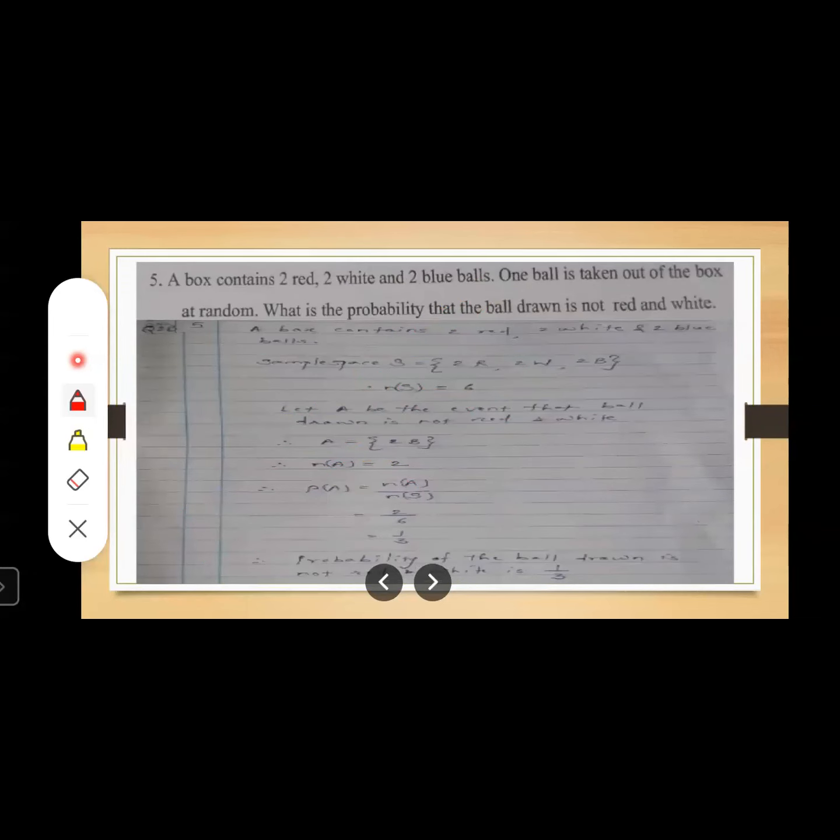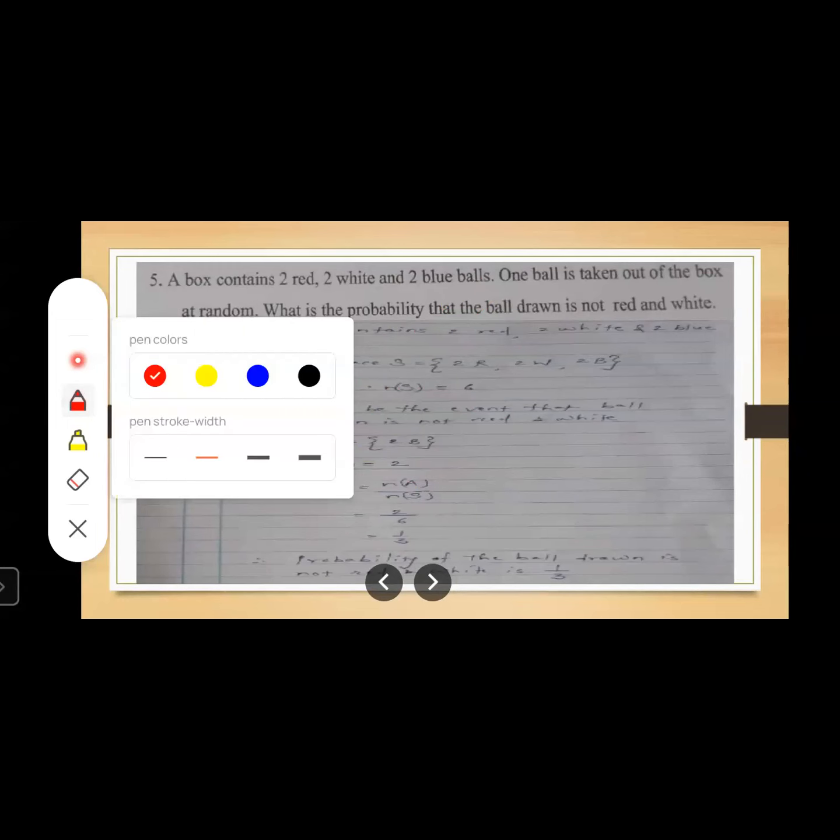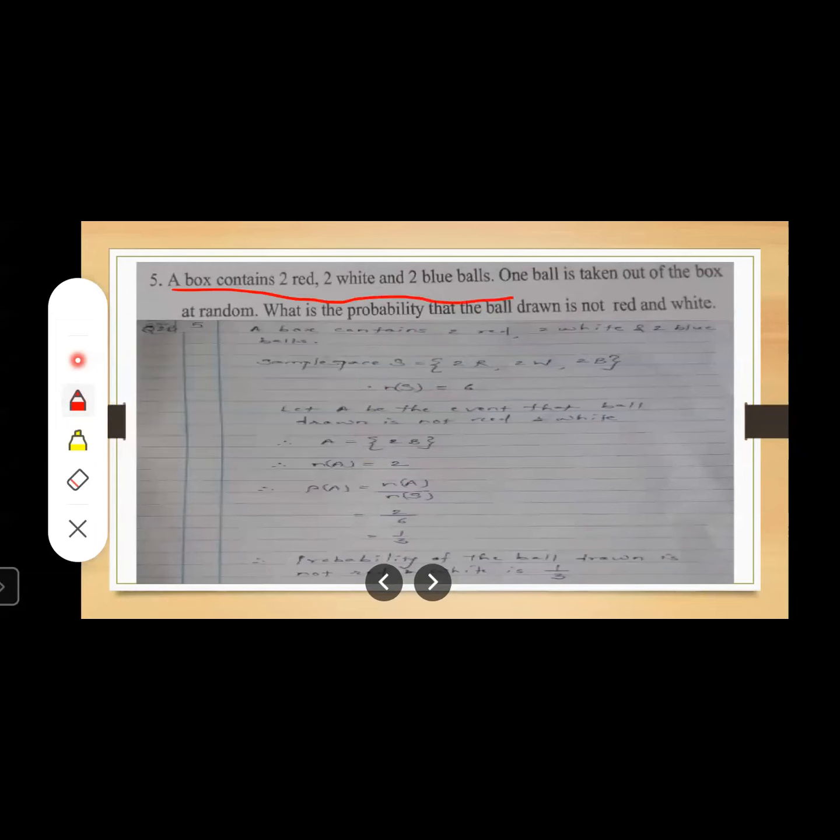A box contains 2 red, 2 white, and 2 blue balls. One ball is taken out of the box at random. What is the probability that the ball drawn is not red and white? First of all, see what is given over here. What is given over here? A box contains 2 red, 2 white, and 2 blue balls.